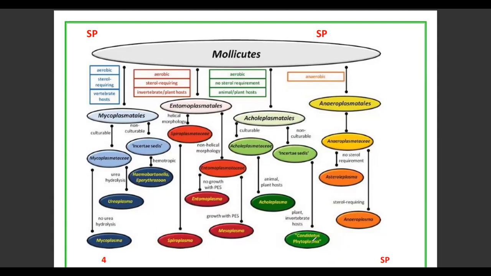Most important, phytoplasma does not require sterols for its growth, because phytoplasma belongs to Acholeplasmataceae. Acholeplasmataceae do not require sterols for their growth. But however, in Spiroplasma, sterols are required for their growth.